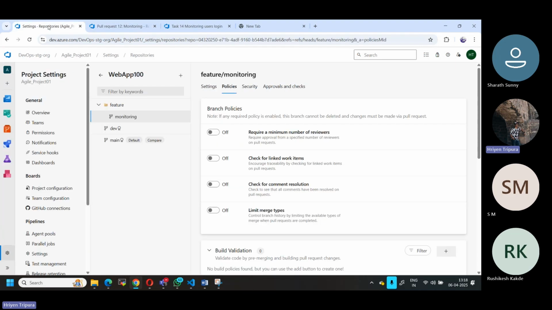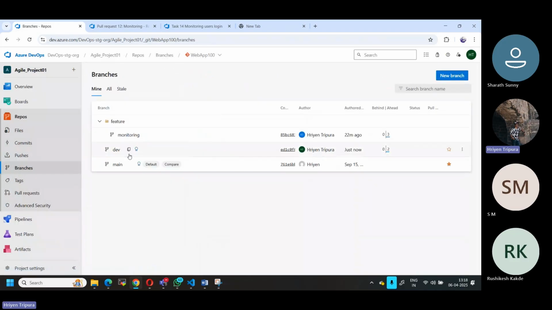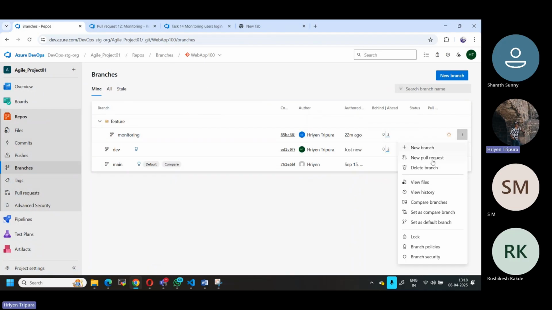Now if you go to the branch again, same branch, if you want to do it manually, go to the branch, whichever branch you want. In this particular branch you go, then go here, there is an option to delete the branch. Okay, you can do so. All right, now let's come back here.